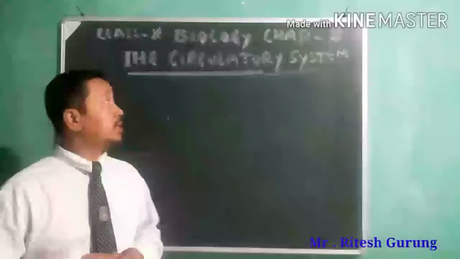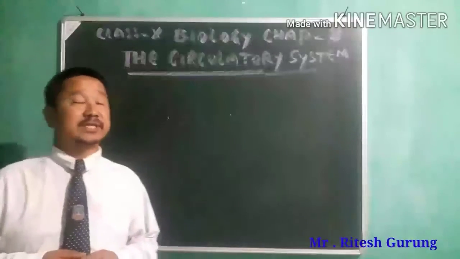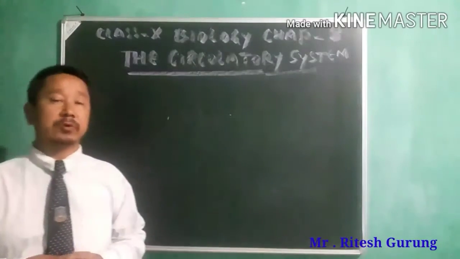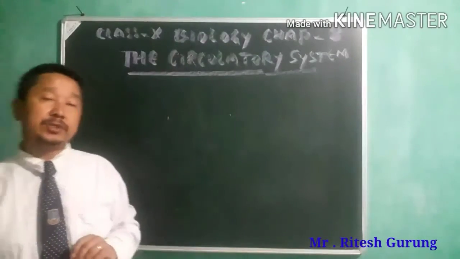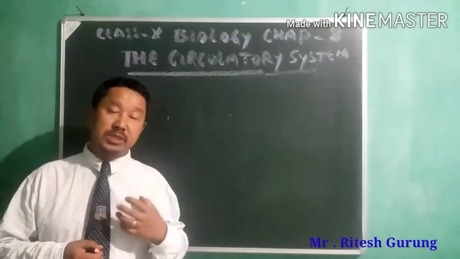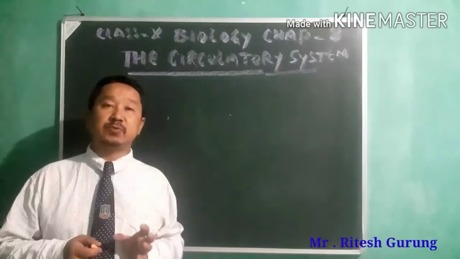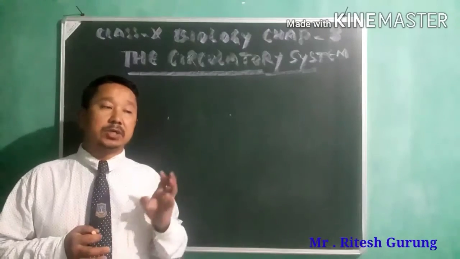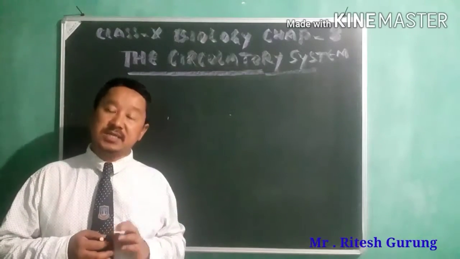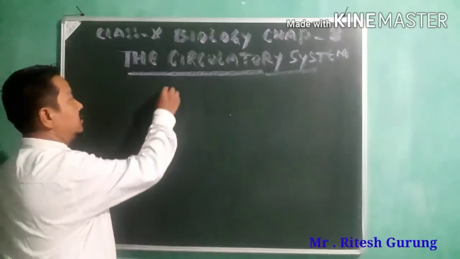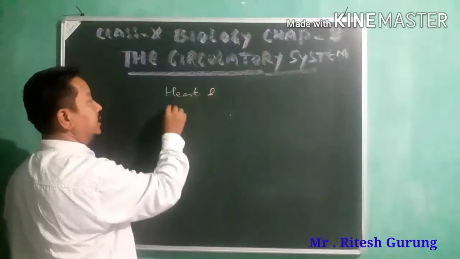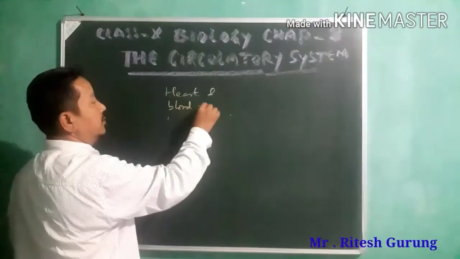Dear class 10, we'll start a new chapter, and that is chapter number 8, the circulatory system. As you all know, the circulatory system is a system responsible for transporting the different things to and from the different parts of the body, consisting of the heart and the blood vessels.